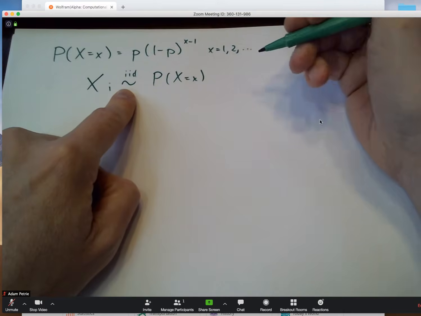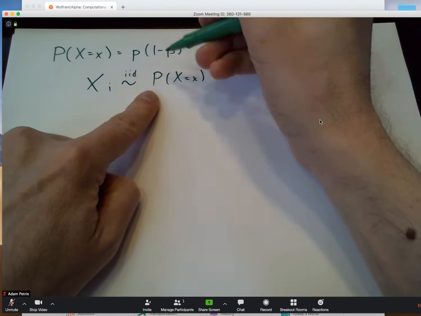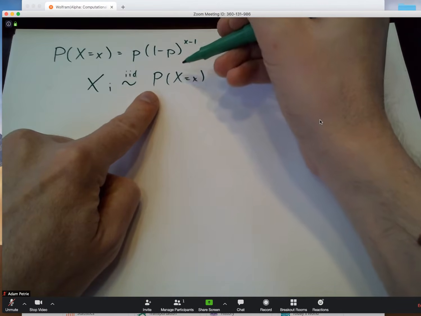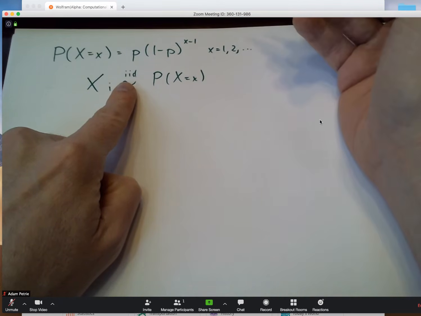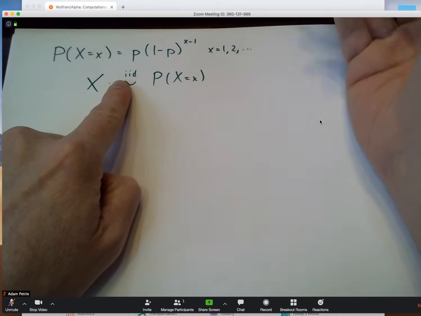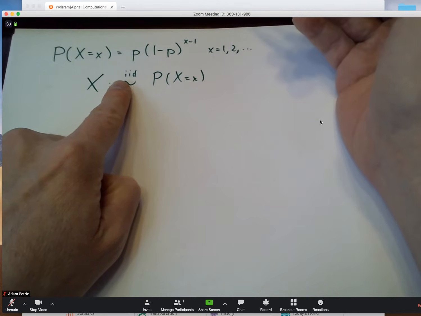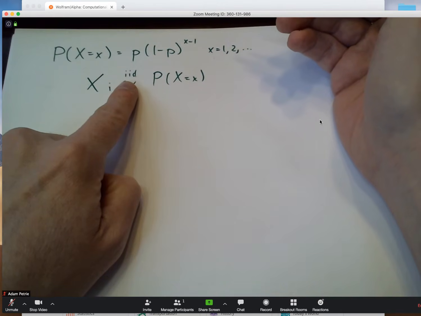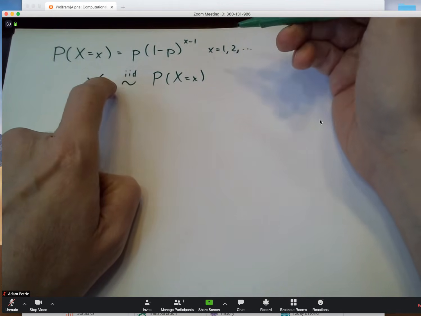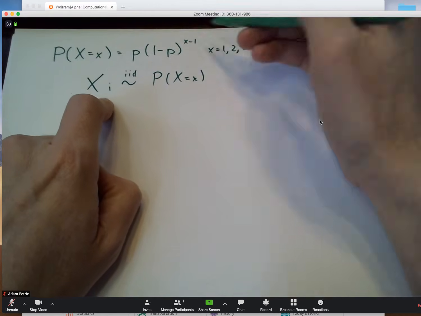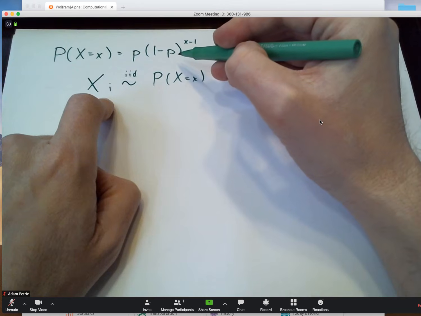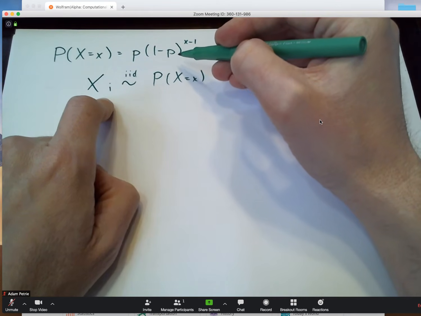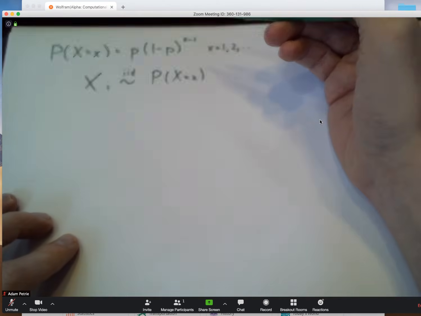The twiddle means that it has a probability distribution, and we're assuming that we have this probability distribution formula as up here. The IID is really the most important part. That first I stands for independent, meaning that all of the values of the little x's are unrelated to one another. The second I and the D stand for identically distributed, meaning all of the data values that I'm collecting come from this common distribution. We just don't know what little p is. And all of the values we've recorded are independent of one another.